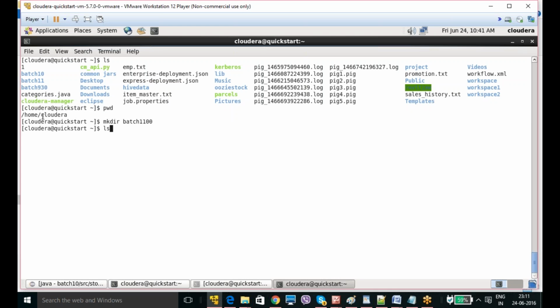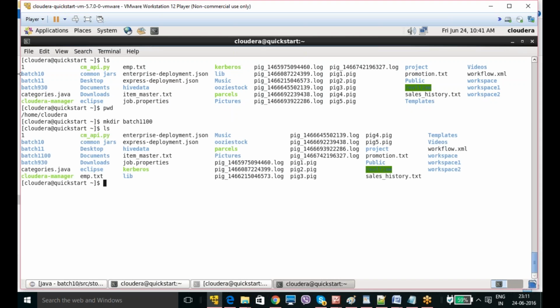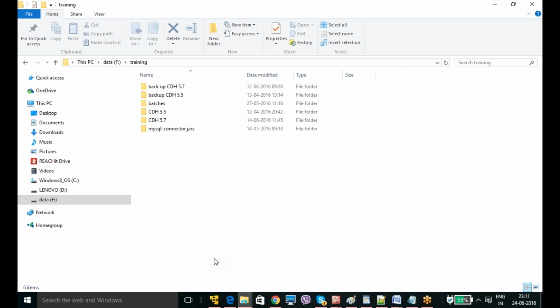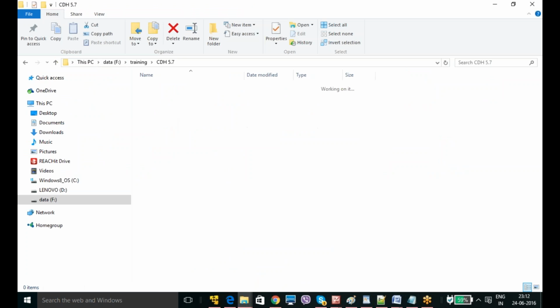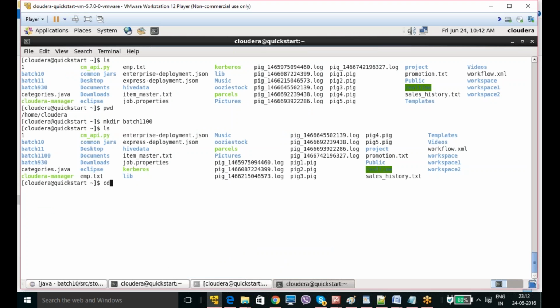Okay. Now I'm going to give ls. So I have created the batch 1100 directory here. Now, if I want to change into the batch 1100 directory: in Windows you will click and enter that folder, whereas in Linux it is not like that. You need to give cd. cd is nothing but change directory.